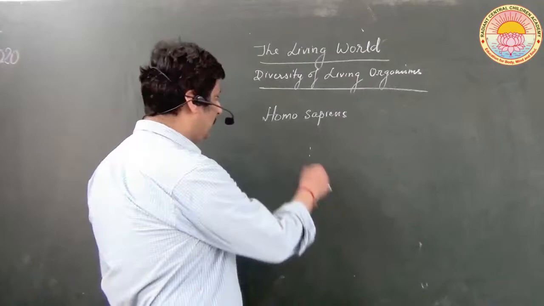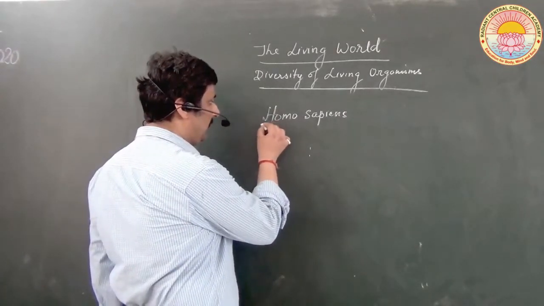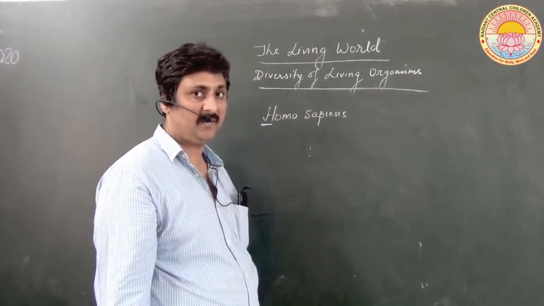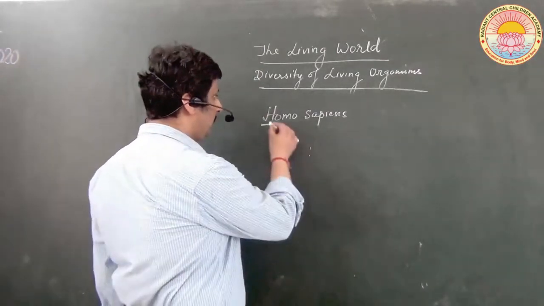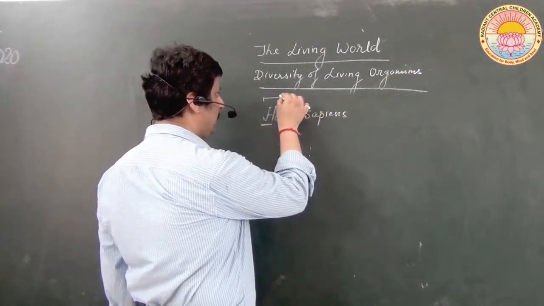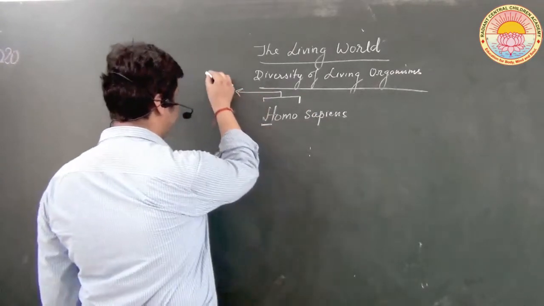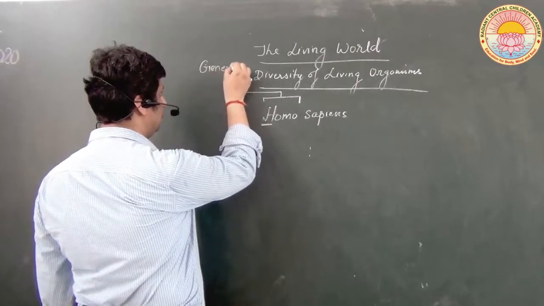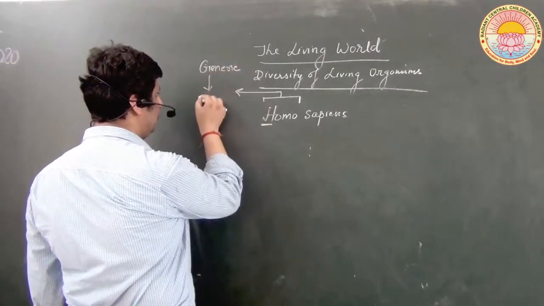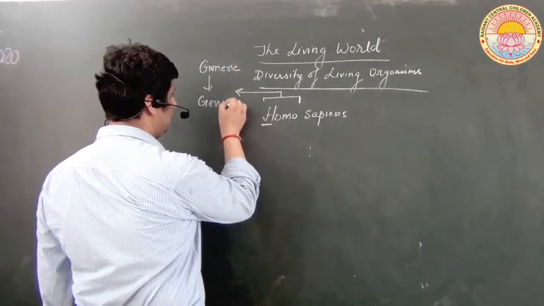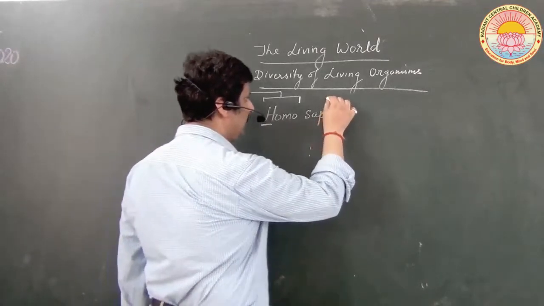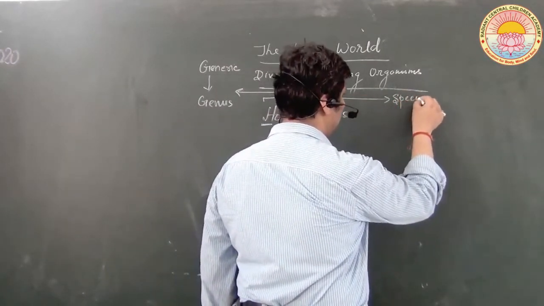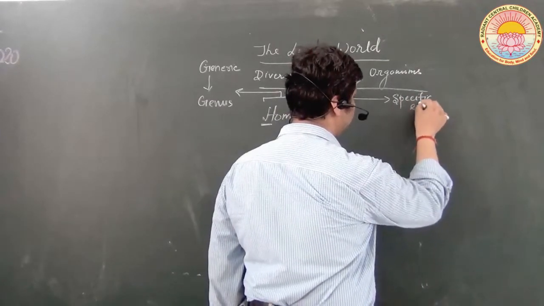You can see the generic name has been written with the first letter capital. This is the generic word, which represents the genus, and this represents the species, the specific epithet.